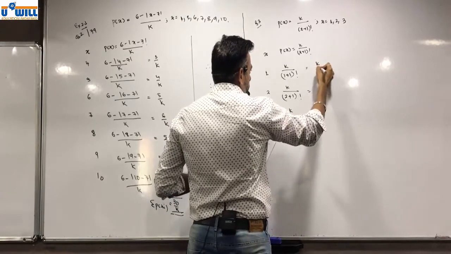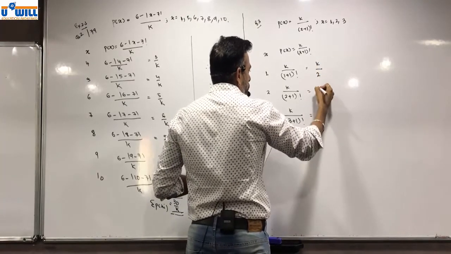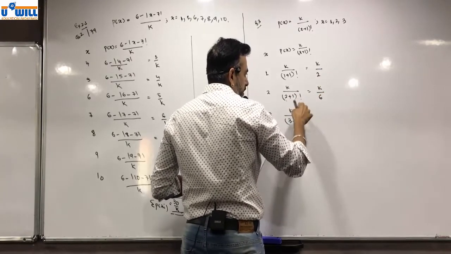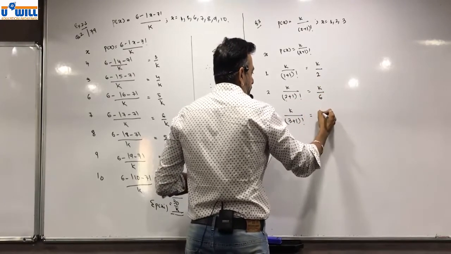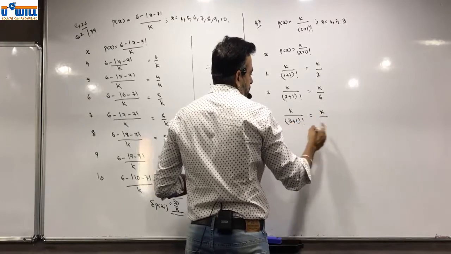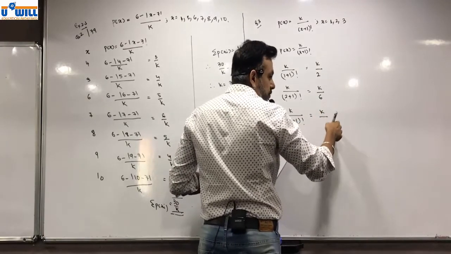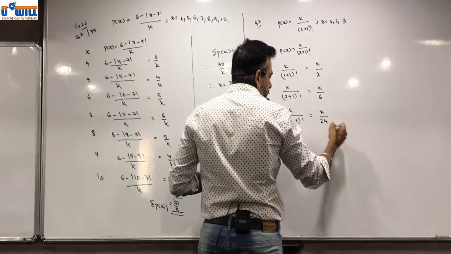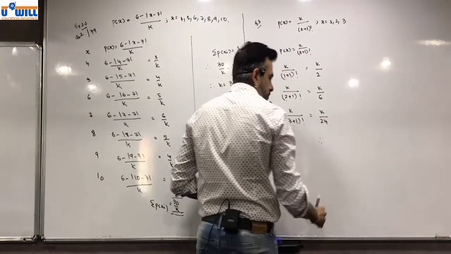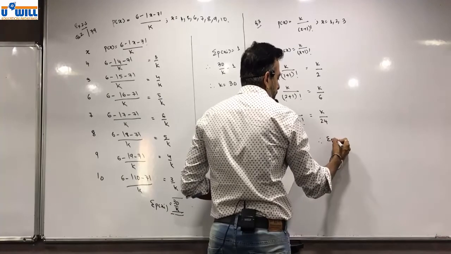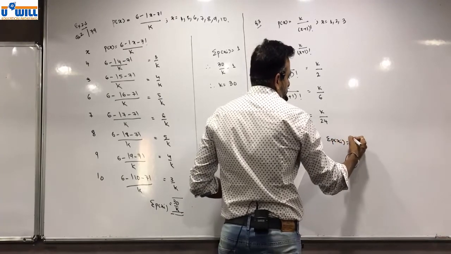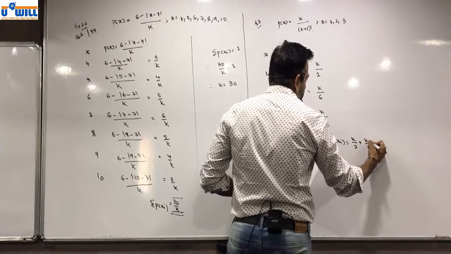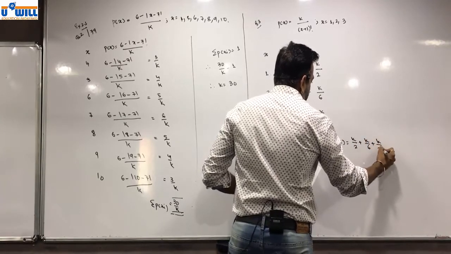k upon 2 factorial is 2, k upon 3 factorial is 6, that is 3 into 2 into 1, and k upon 4 factorial is 4 into 3 into 2 into 1, which is equal to 24. Therefore, sigma p of xi is equal to k by 2 plus k by 6 plus k by 24.